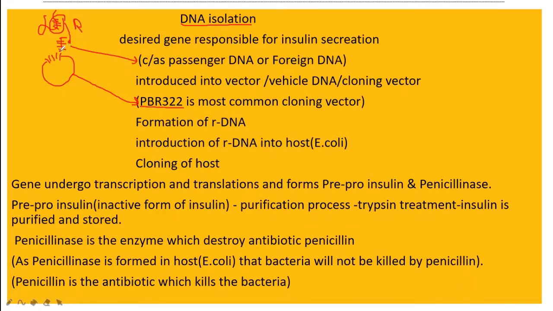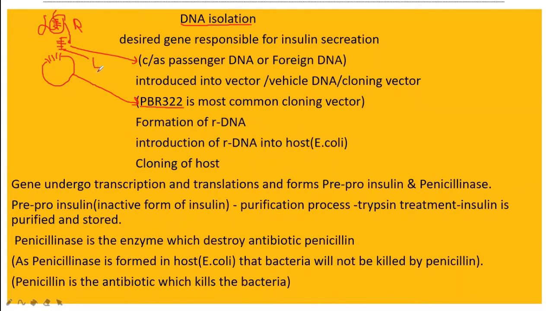But for attachment of this gene inside the cloning vector, they used the enzyme called ligase. Again, for cutting the DNA segment, which enzyme is used? Restriction endonuclease. And for attachment of the desired gene into the cloning vector, the enzyme used is ligase. You have to keep this in mind.